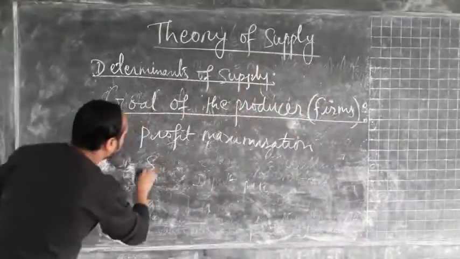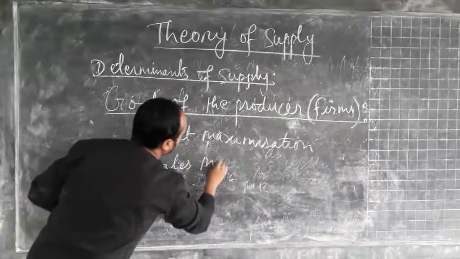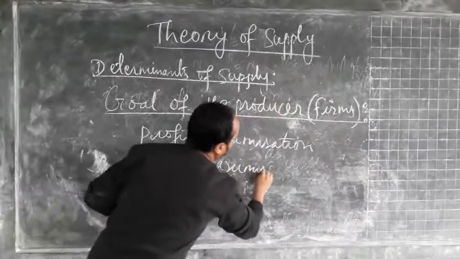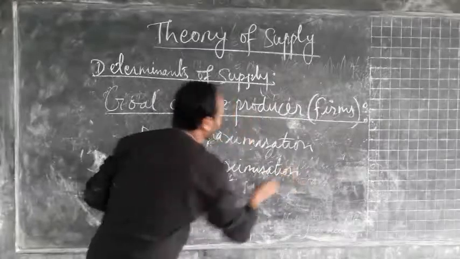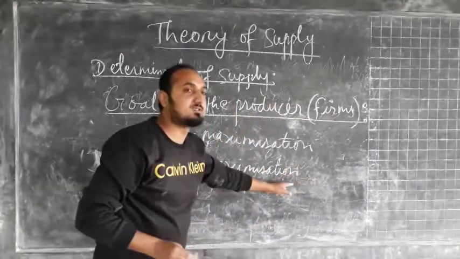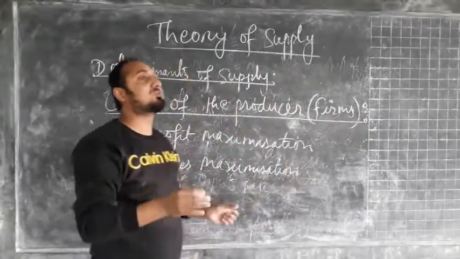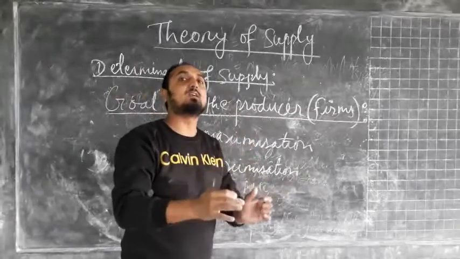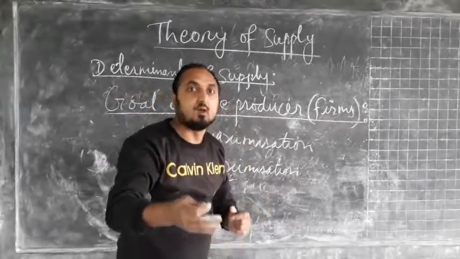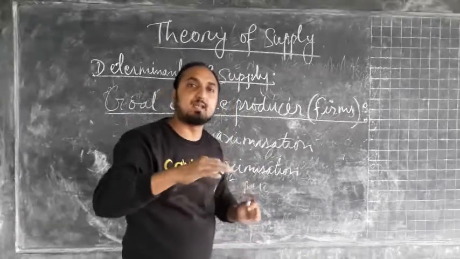So we can see sales maximization. Sales maximization means here the producers aim at selling more units of clothes by charging more or less the same price.